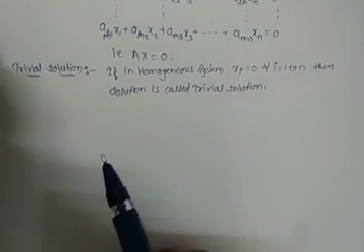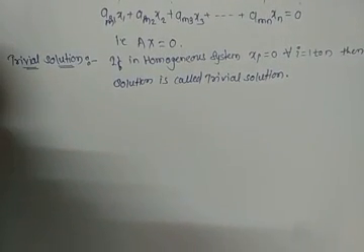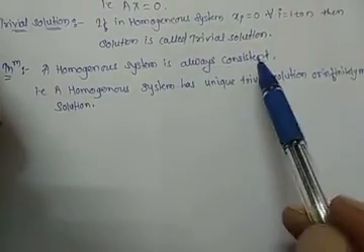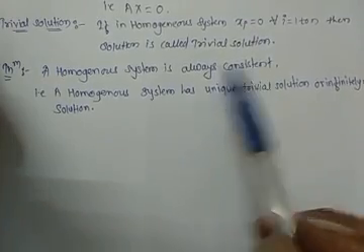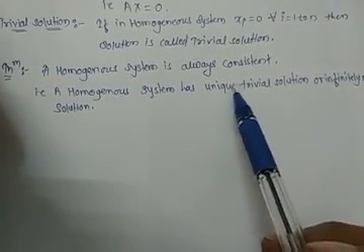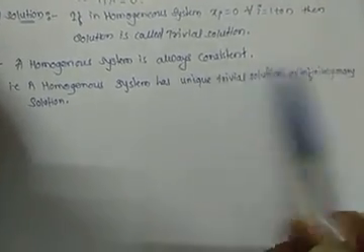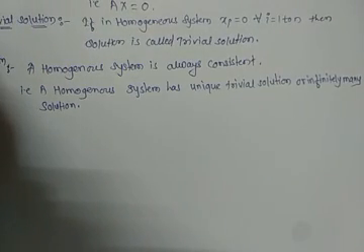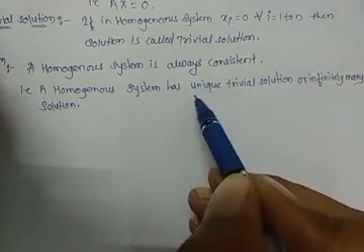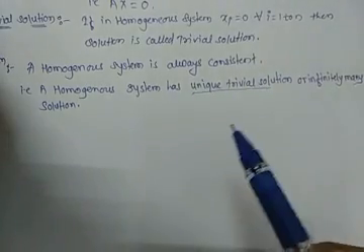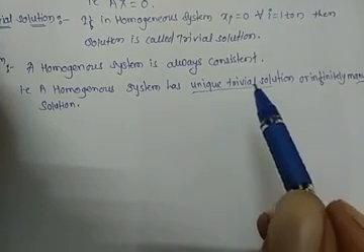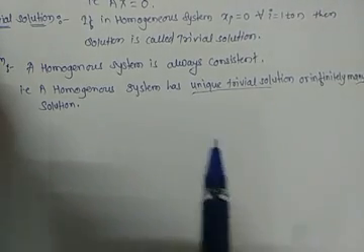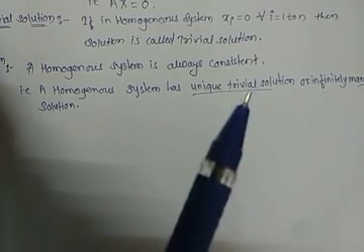Now we have some theorems related to homogeneous systems of linear equations. A homogeneous system is always consistent. That is, a homogeneous system has a unique trivial solution or infinitely many solutions. The unique trivial solution means all variables will be equal to 0, or there are infinitely many solutions. In a homogeneous system there is no case of no solution, that is, it is never inconsistent.